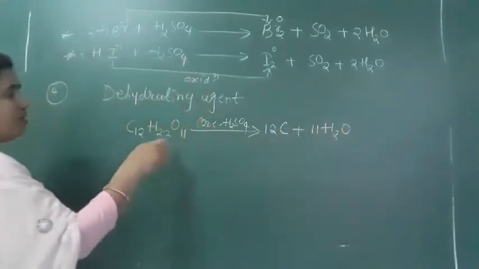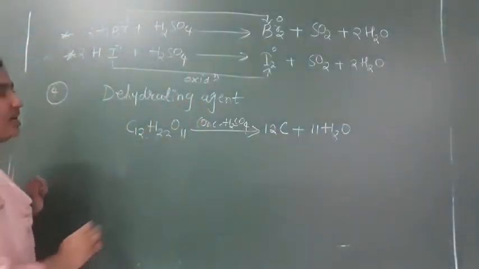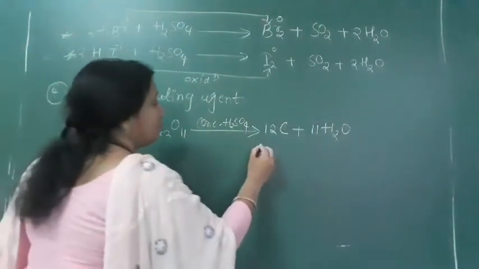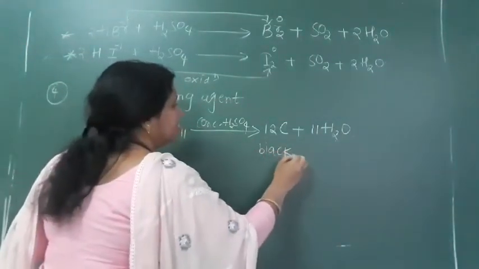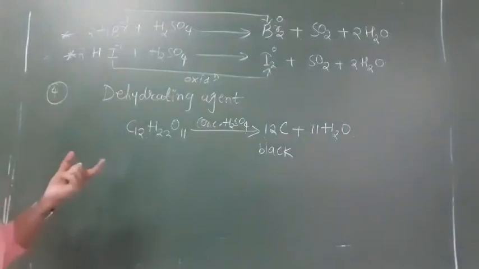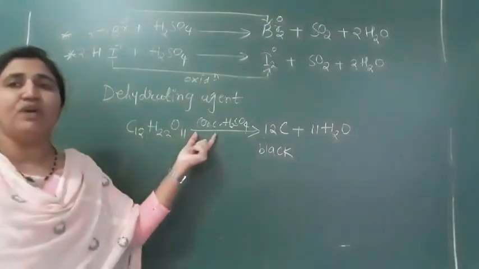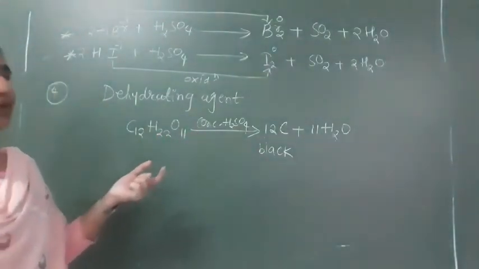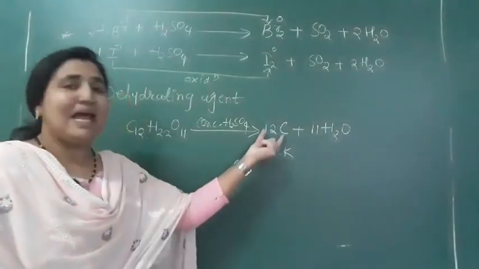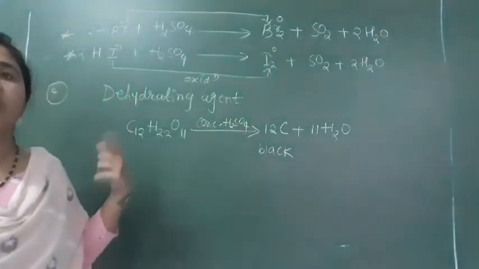All the water molecules will be released here by the concentrated H2SO4. This is called black color. Sugar is white in color, but when it passes through concentrated H2SO4, it absorbs all the water molecules and we get black carbon here. This process is called charring.